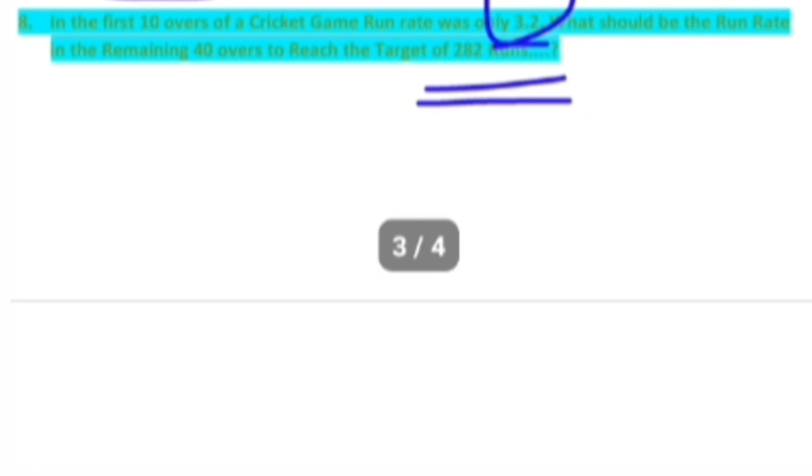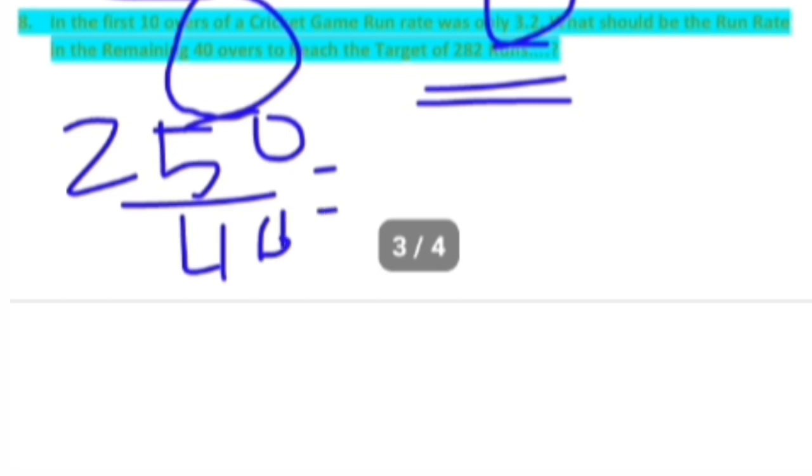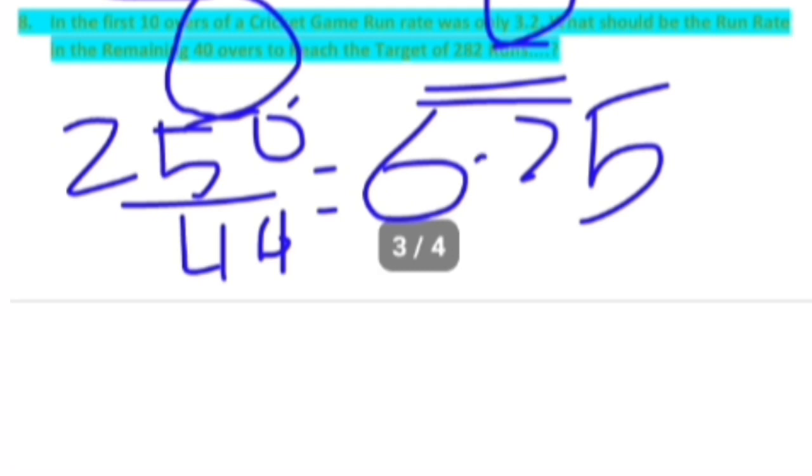So in the remaining 40 overs, the team has to score 250 runs. So 250 by 40, the answer is going to be 6.25. So the required run rate is 6.25. The equation is very simple. If the team wants to win the match, they have to score a run rate of 6.25 per over in 40 overs.